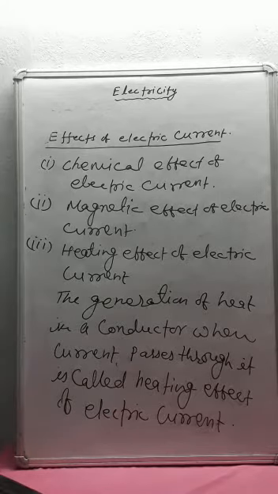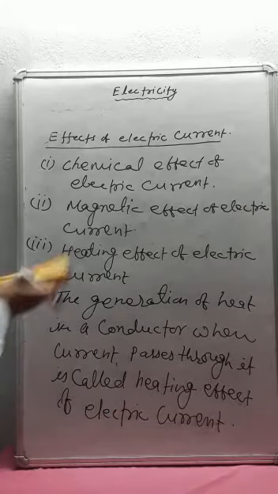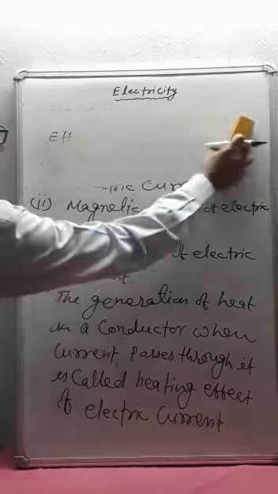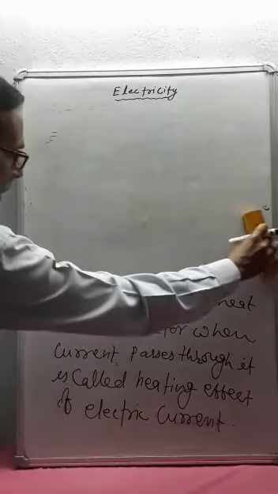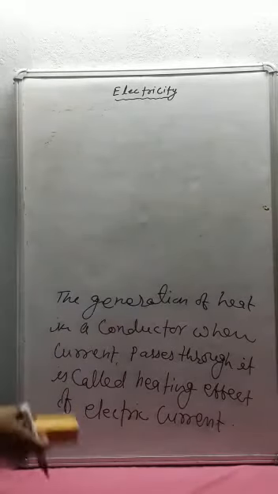So now we discuss what are the devices which are based on the heating effects of electric current.